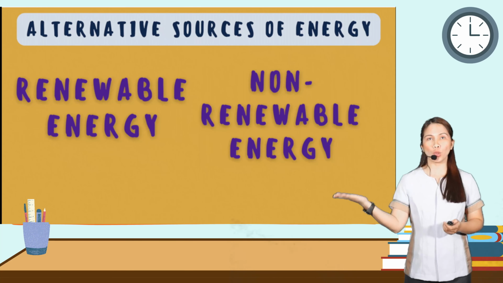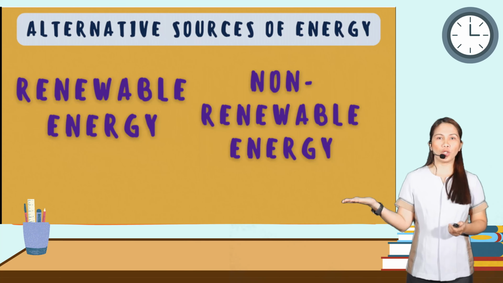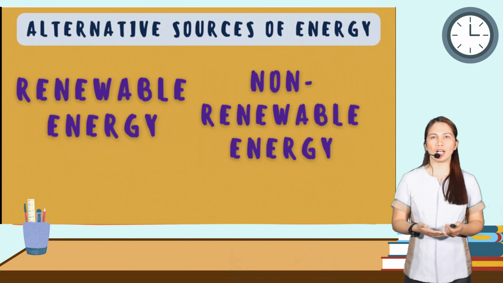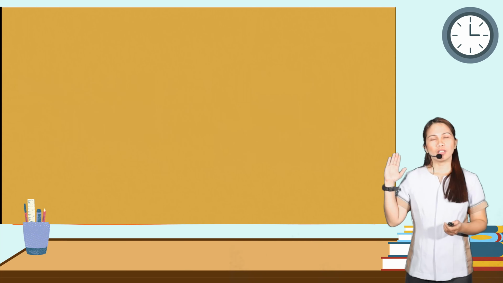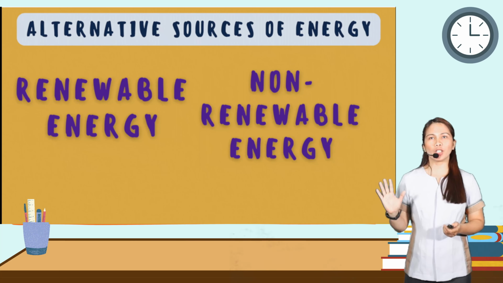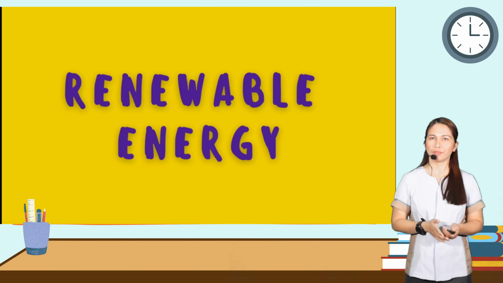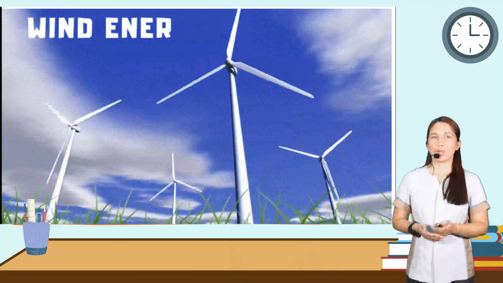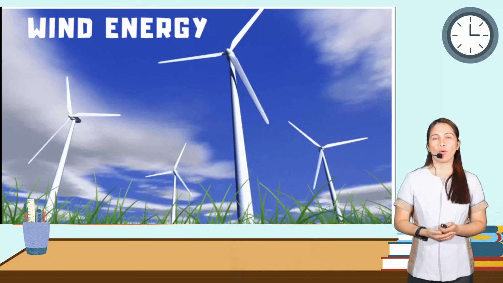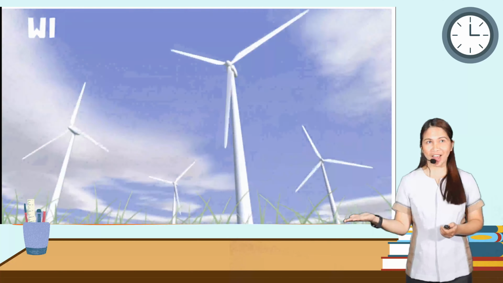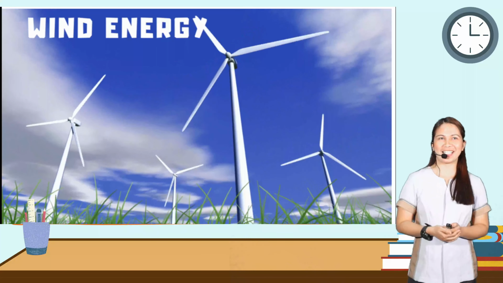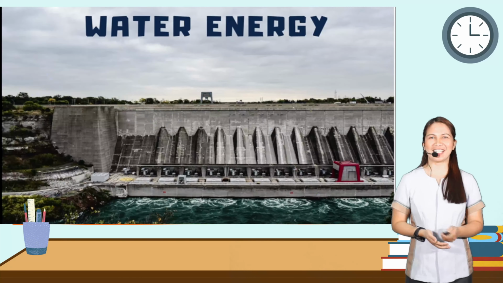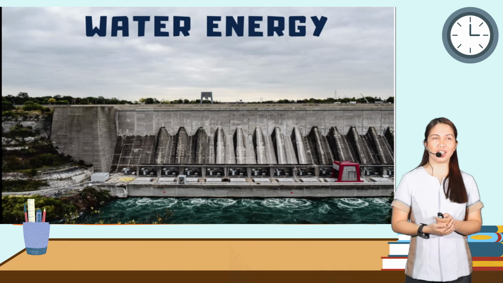So we have the alternative sources of energy. We have the renewable and the non-renewable. So do you have any idea, or how about being familiar with the word renewable? So what is renewable energy, class? So we have here some examples. We have wind energy. We have here in the Philippines. Are you familiar with this? Water energy, right?